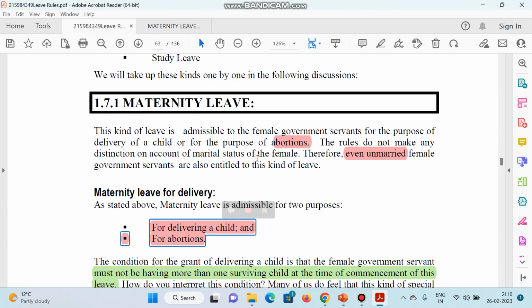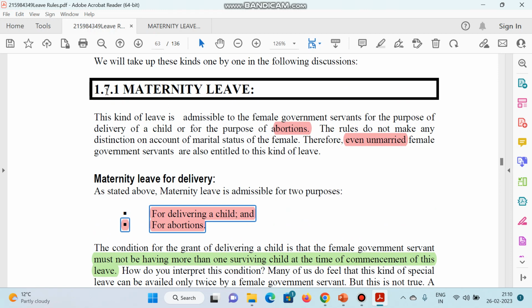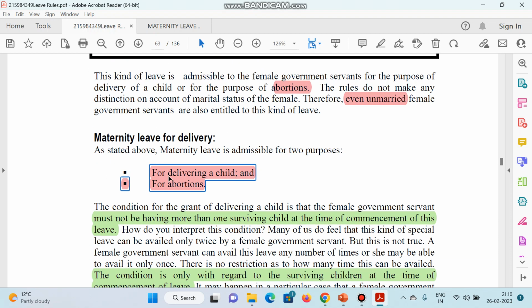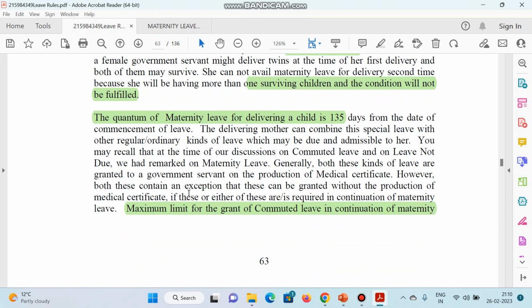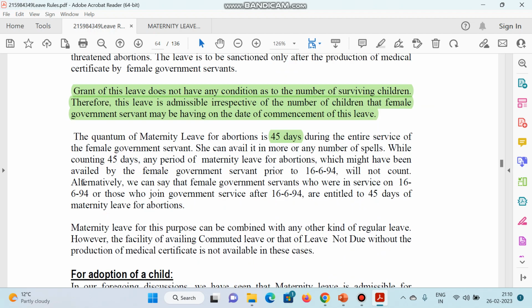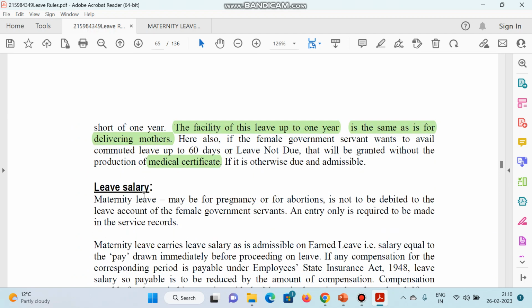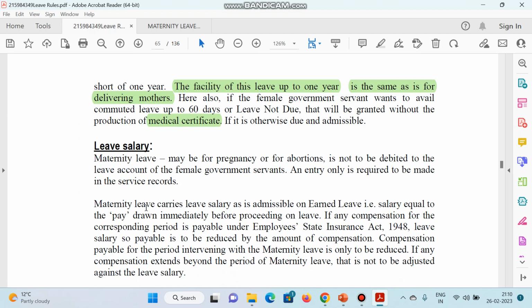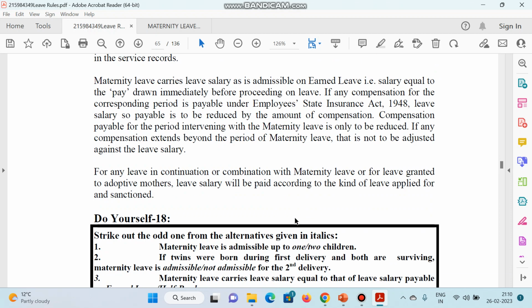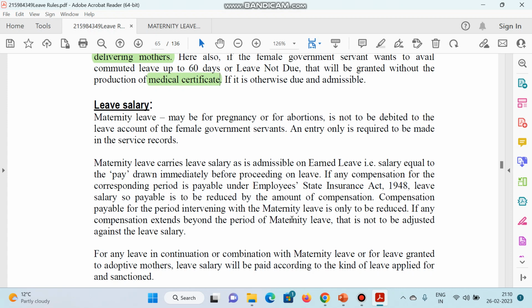So I hope this is clear. We have covered the maternity leave. The two conditions you have to remember: delivering a child, and for abortion, and there are different conditions for abortion or the adoption of a child. So it is admissible for both conditions, and we also covered the leave salary. That is, it is admissible on earned leave. That is salary equal to the pay drawn immediately before proceeding on leave. So I think this is clear to you. Thank you all for your patient listening.